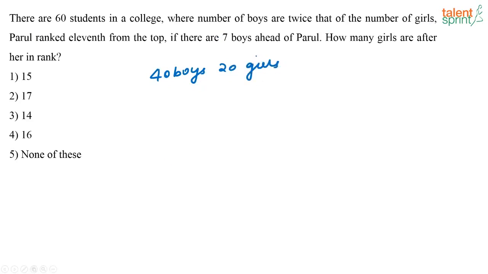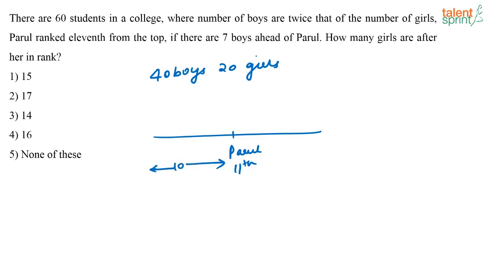Correct? 40 boys and 20 girls. See, if there are x girls, right, 2x boys will be there, 2x plus x is 60 or 3x is 60 or x is equal to 20 and boys is 40, right. So there will be 40 boys and 20 girls. Now what is asked? If you look at Parul, Parul is ranked 11th from the top. So Parul is ranked 11th means there are 10 students who are there before Parul.